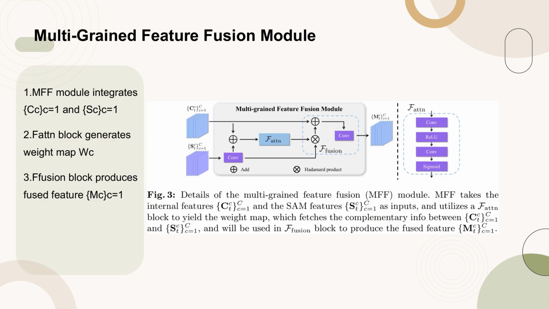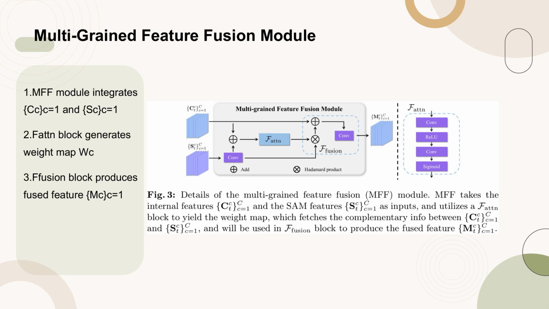Figure 3 illustrates the structure of the multi-grain feature fusion (MFF) module, which is crucial for depth prior estimation. The MFF module processes internal features {C_c} for c=1 and SAM features {S_c} for c=1. It employs a hidden block to create a weight map W_c that captures complementary information between C_c and S_c.